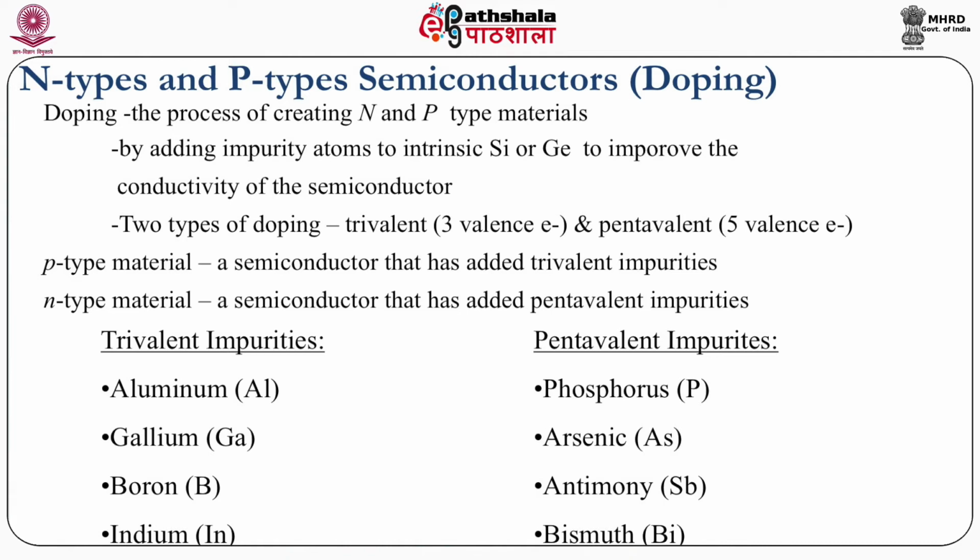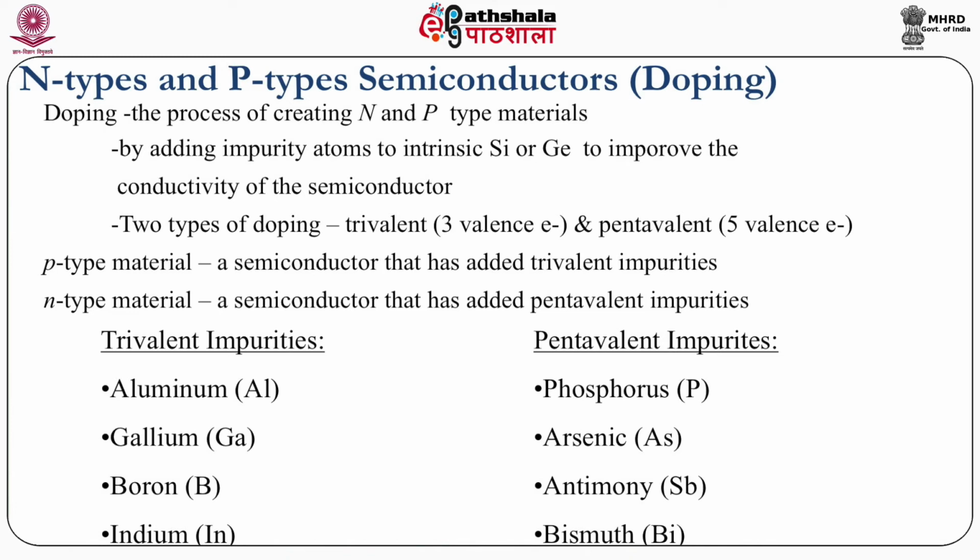How much quantity is added to this particular material will give rise to highly concentrated materials. Basically, if you are adding 1 atom of an impurity to 10 to the power 8 atoms of silicon, that is called doping.